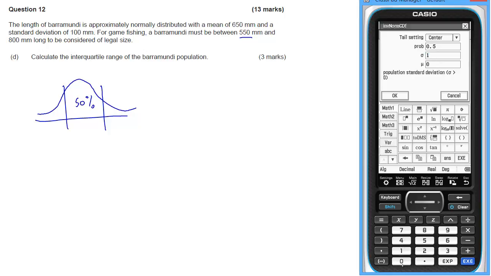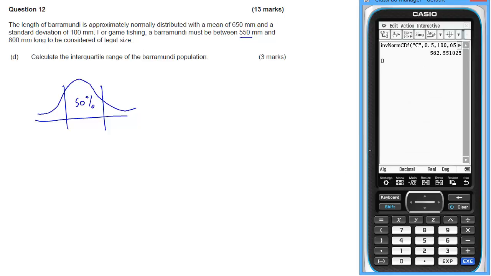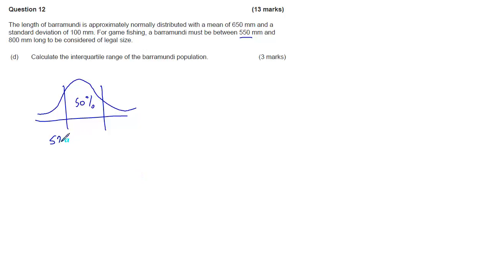Standard deviation I know is 100. And the mean was 650. And that gives me 582.55. So 582.55. This is 650.